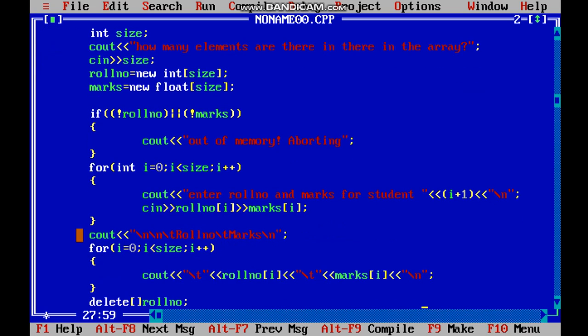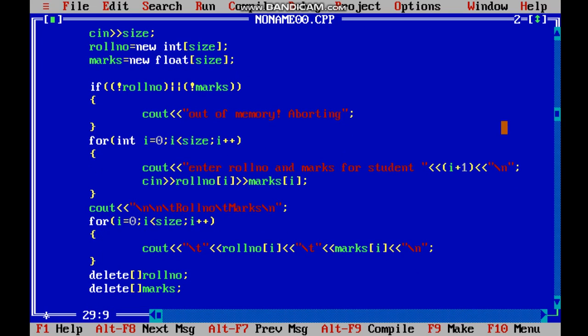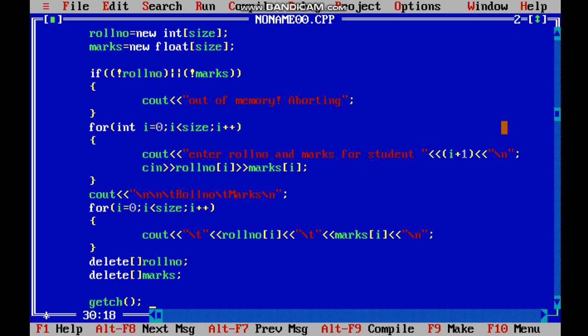Then at the bottom, now we have taken the value from the user. Now we have to print that. So here this statement would be printed as it is as the heading, and we are showing the output. After the use of this memory space, which is dynamically allocated, we have to delete both the memories which were occupied. So we have written the delete statement with the empty square brackets and the pointer name. Same way for the marks, so roll number and marks.